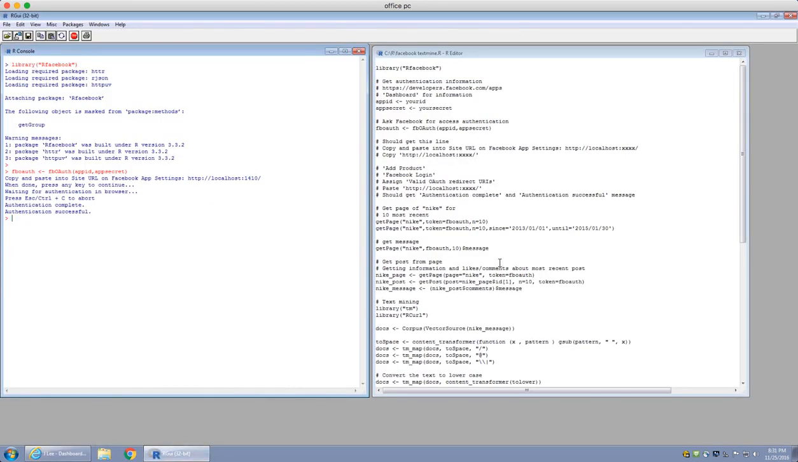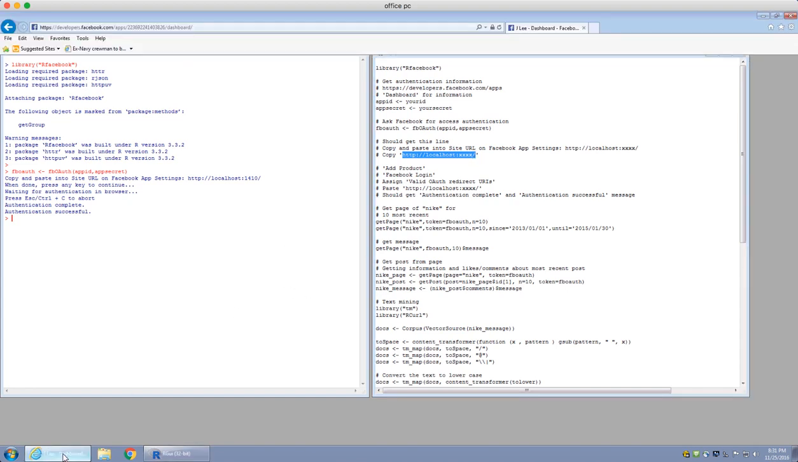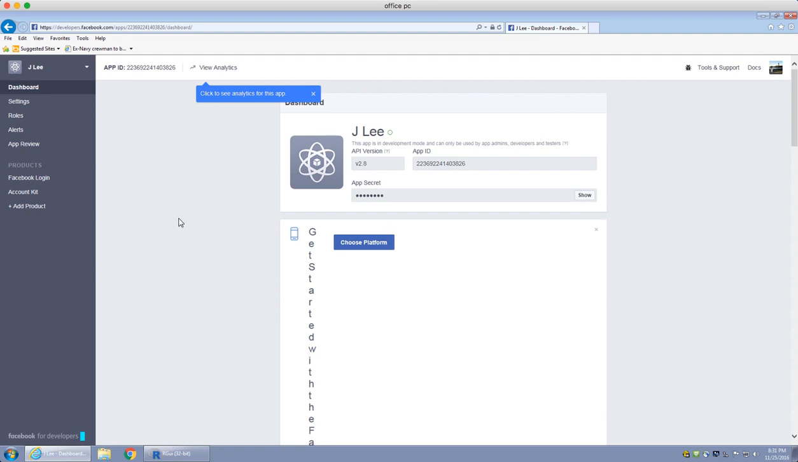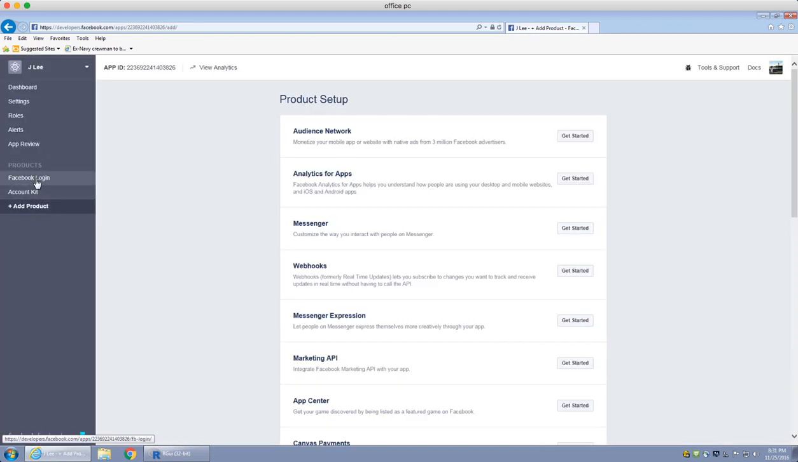But for some of you who are doing this for the first time, you may not get that message. Remember that you have this localhost and you'll be provided some number. Go back here, and what you need to do is add a product. You have to add the Facebook Login product. It might be the first one in the product setup.